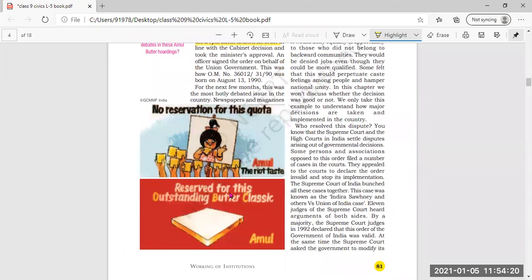Okay, good. If you have understood this lesson till here, the office memorandum, good. Now, next paragraph, we will continue from tomorrow.